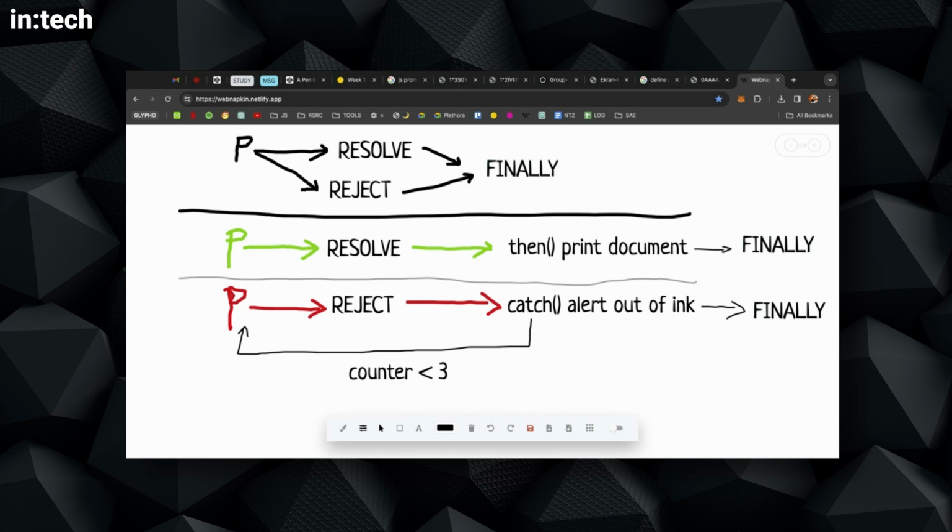So that's it. The thing that is a little bit different is, of course, this part. So this is the branching. But we always start a promise in pending mode, and then we reach the finally. But in the middle, we have this, you know, either this way or the other way.